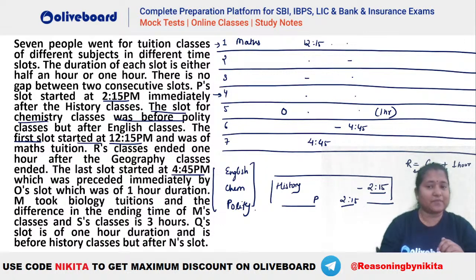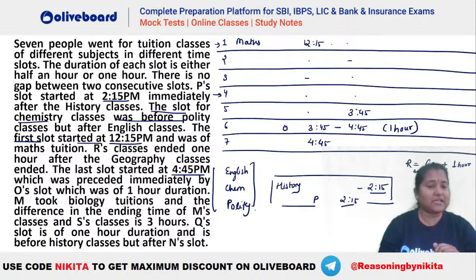O should be on 6 now. What is given here? Just a second. It is given the last slot started at 4:45 p.m., which was preceded immediately. Ah, yeah, I'm so sorry. So this has to be your O. I took it the other way. So this is your 4:45 and O slot which is of 1 hour. That means this has to be 3:45 here. My bad. So this is going to be your 3:45 because it is given this is a 1 hour slot.